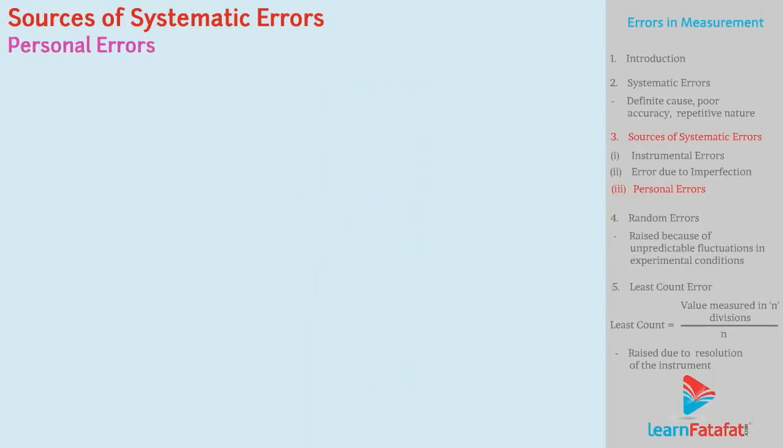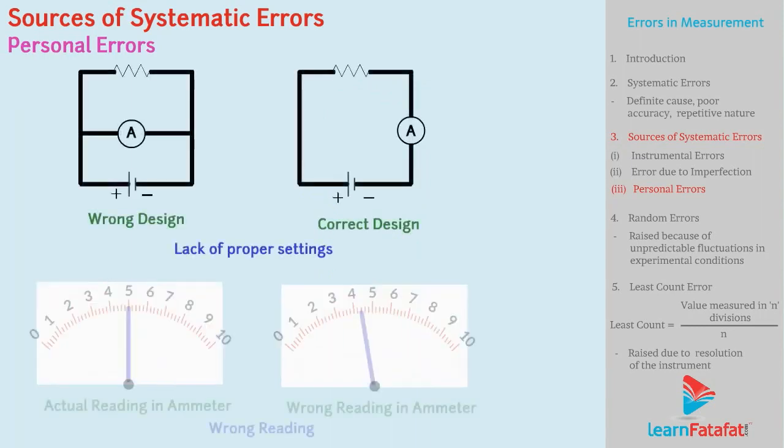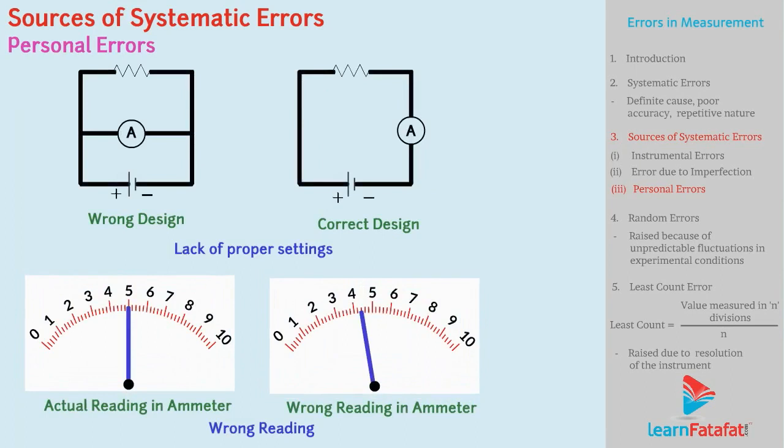Personal errors. In any measurement, errors may arise because of lack of proper settings or an individual's wrong readings. For example, if the individual is taking the reading of an ammeter from the side, then due to parallax, the reading will be erroneous.